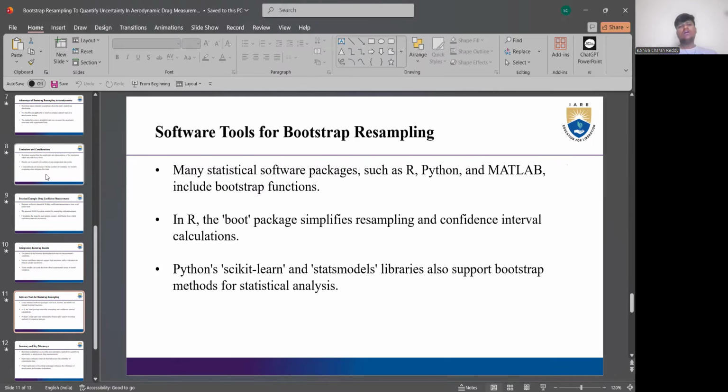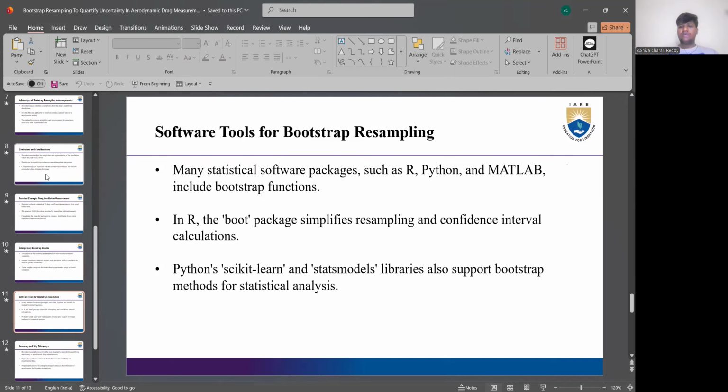Coming to the next, software tools for Bootstrap resampling. Many statistical software packages such as R, Python, and MATLAB include Bootstrap functions. In R, the boot package simplifies resampling and confidence interval calculations. Python's scikit-learn and statsmodels libraries also support Bootstrap for statistical analysis.